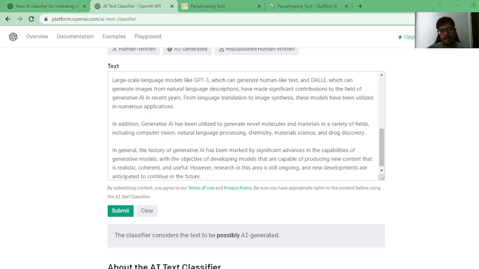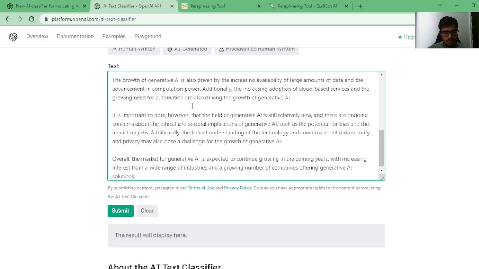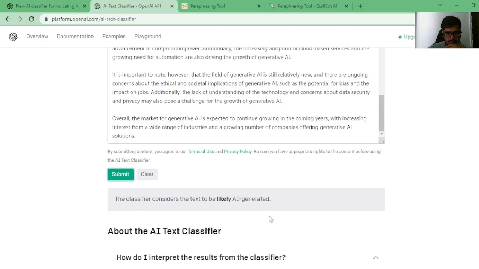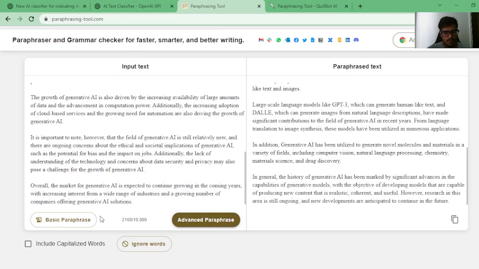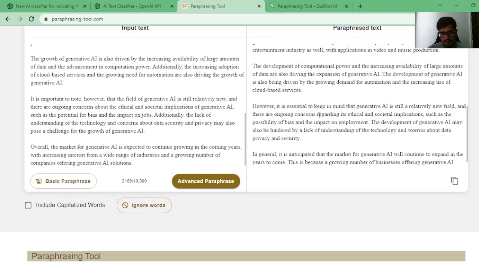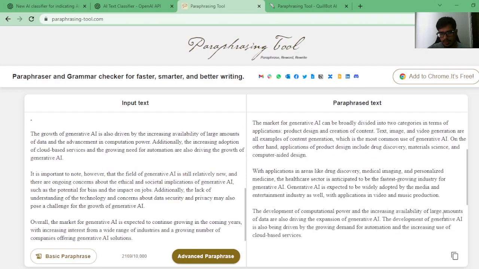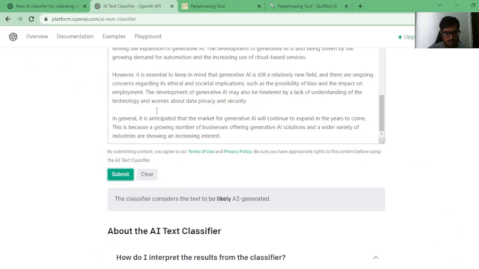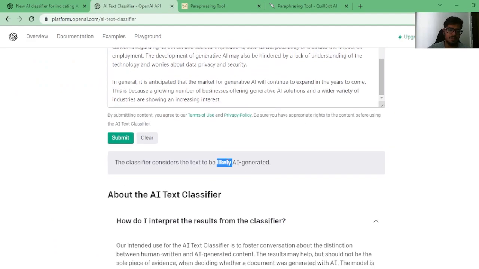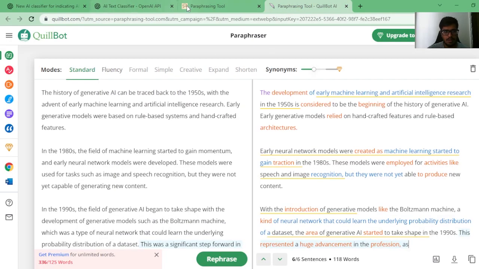Now, just to be aligned on this, let's try one more block that was again generated by AI. We'll go here and paste. It says it's likely generated by AI. We'll paraphrase it. Okay, let's do basic paraphrasing. I think it's done. Let me copy this and try it now. It still says it's likely generated by the AI tool.